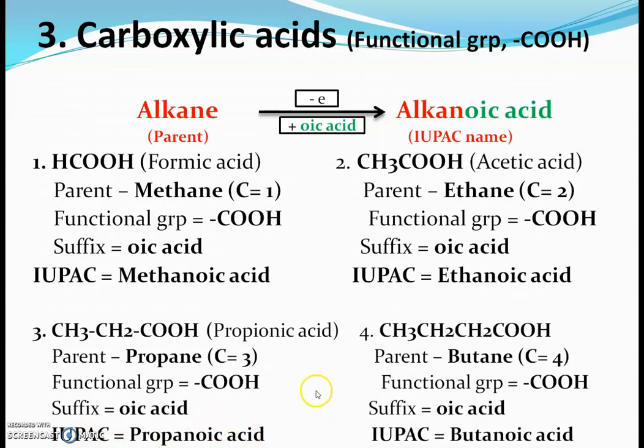The last example of carboxylic acids is CH3CH2CH2COOH. This is butyric acid. There are four carbon atoms in this chain, so the parent will be butane. The functional group is the carboxylic group, so we will use the suffix oic acid, and the IUPAC name will be butanoic acid.